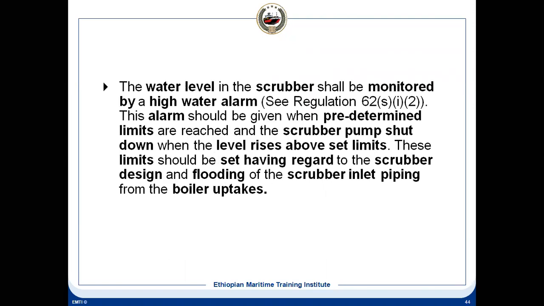Then we have the differential pressure also being checked, that is across the scrubber, which will tell you if it is clogged or not, as well as the high temperature alarm also has to be there, because high temperature means it's not cooling properly, and that can go to the tank because it is going to the blower.